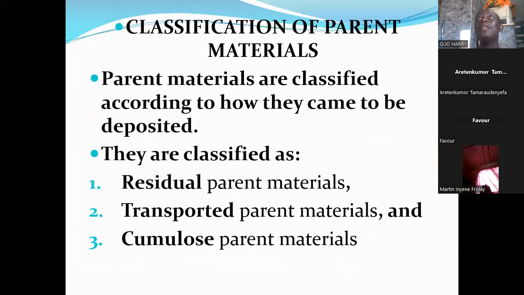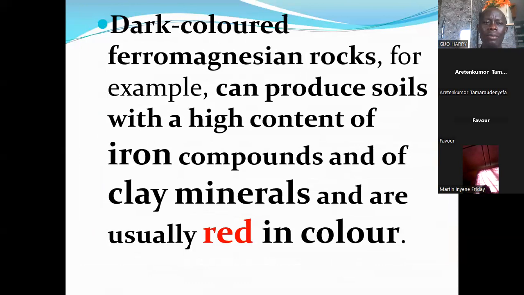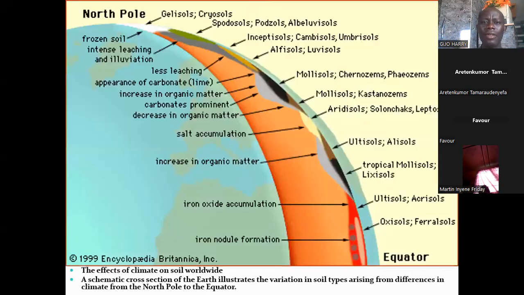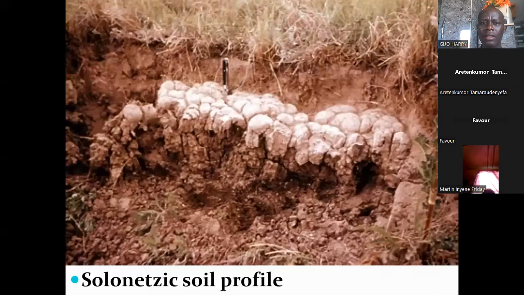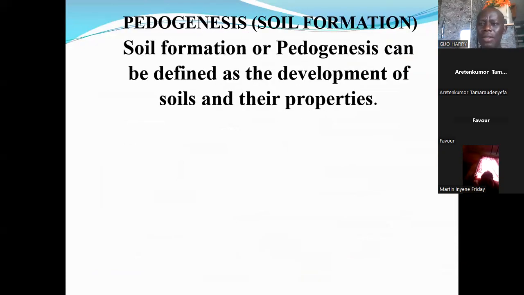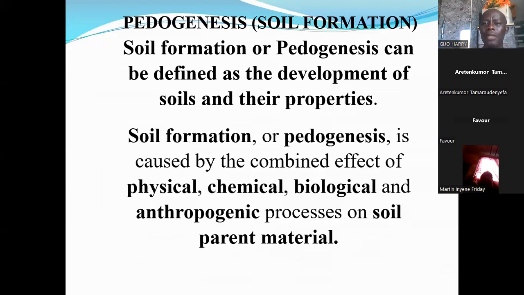So to cap it up, we want to have a brief revision of what we discussed so far. We had established that soil formation or pedogenesis is defined as the development of soils and their properties.